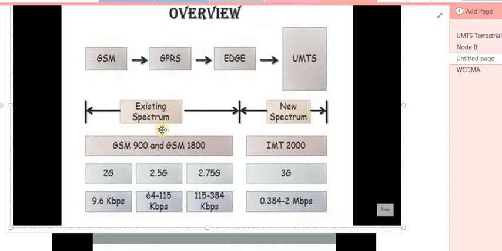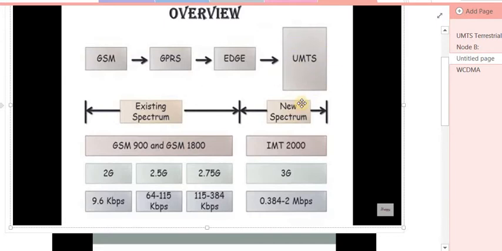So this is one of the drawbacks of GPRS and EDGE over GSM, that the switching between circuit switching and packet switching is not very efficient, as well as the data rate is so low here. So when a user has a call and wants to access the data services simultaneously, it becomes very complex to do this task. So in order to mitigate these drawbacks, the UMTS is introduced.